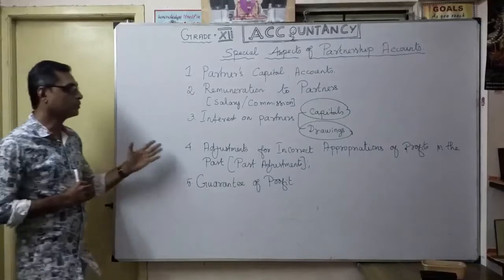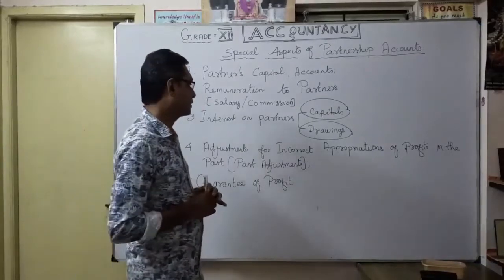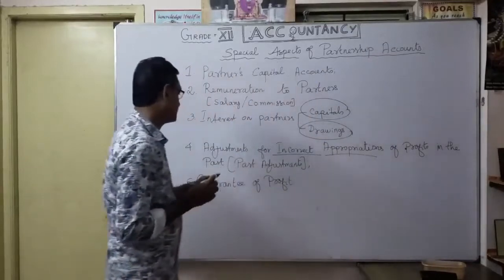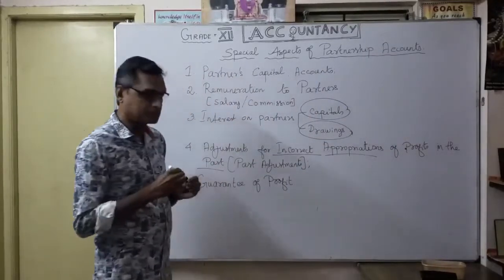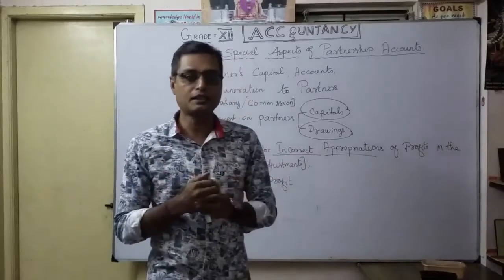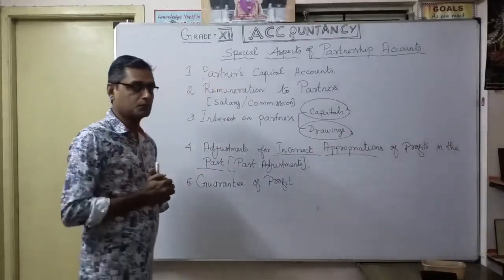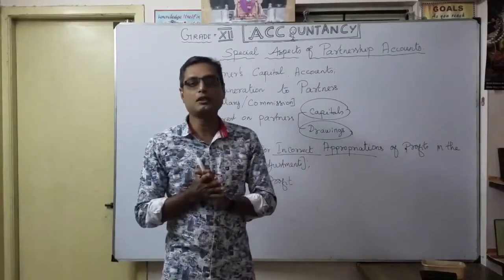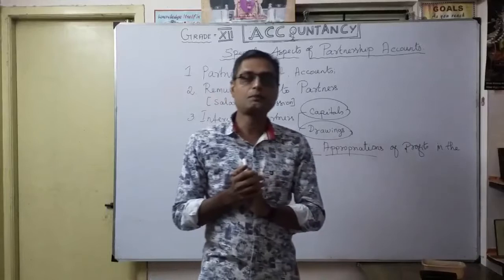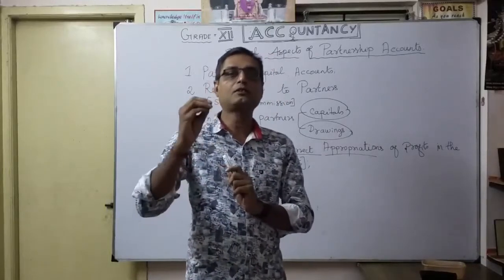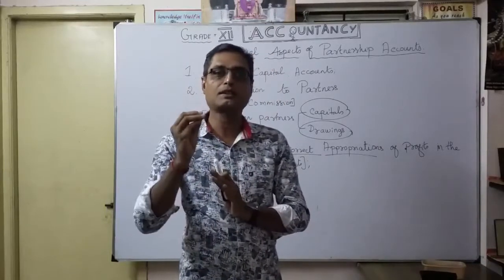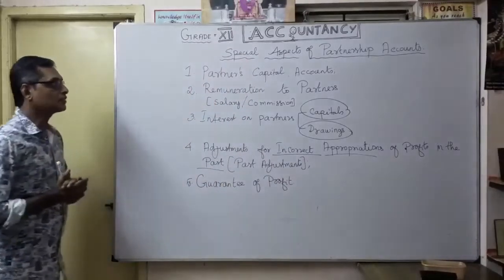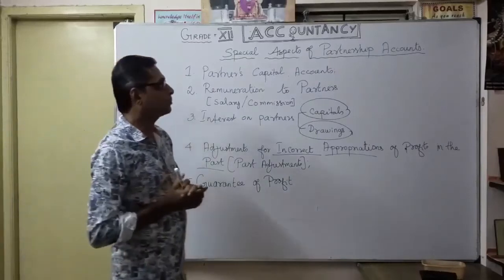Then the fourth one, which is very important: adjustments for incorrect appropriation. Suppose there was an incorrect appropriation of profit in the past, you need to make some adjustments to rectify the error. That is very interesting. Then guarantee of profit: for example, for some specific partner, the other partners say that he will definitely get some profit. That comes under guarantee of profit. These are the special aspects of partnership accounts we are going to discuss.